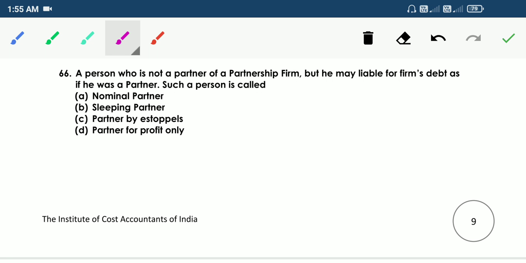66. A person who is not a partner of a partnership firm, but who may be liable for the firm's debts as if he was a partner, is called A, nominal partner, B, sleeping partner, C, partner by estoppel, D, partner for profits only. So the answer is C. A partner by estoppel is liable for the firm's debt even though he is not a partner.